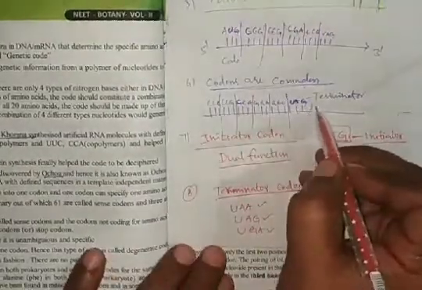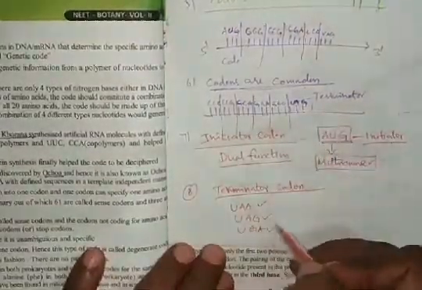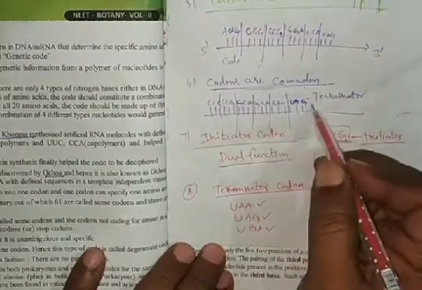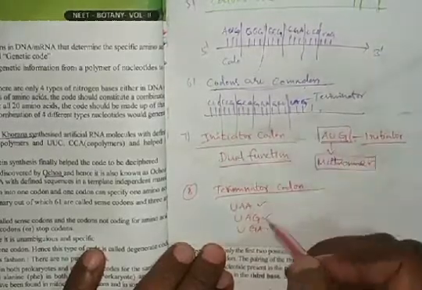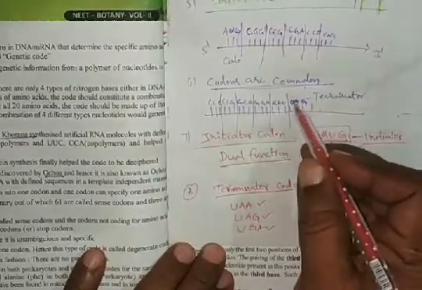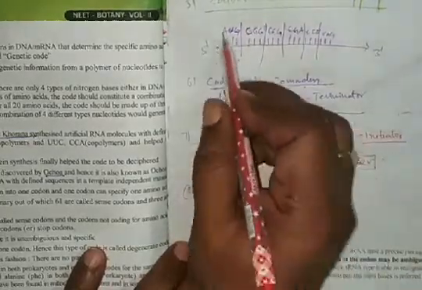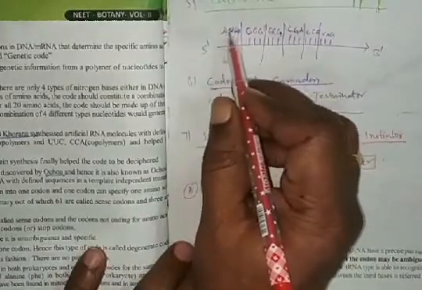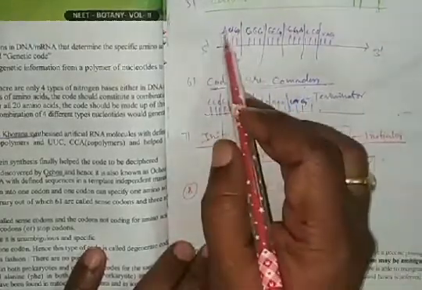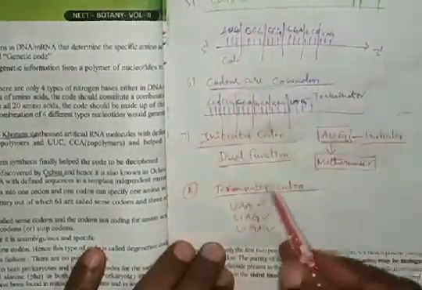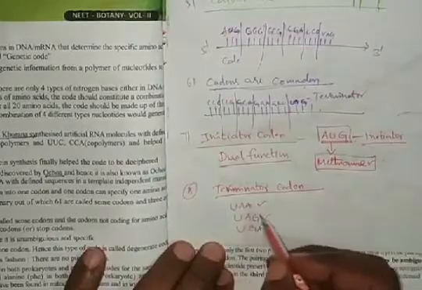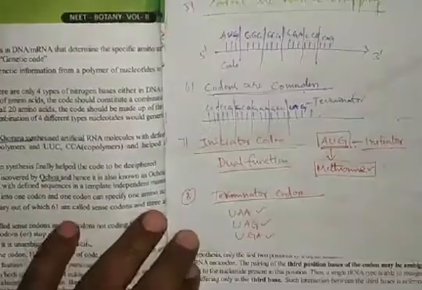At the end of the mRNA, any one of these three codons will be there. The initiator codon initiates the process of translation; the terminator codon stops it.